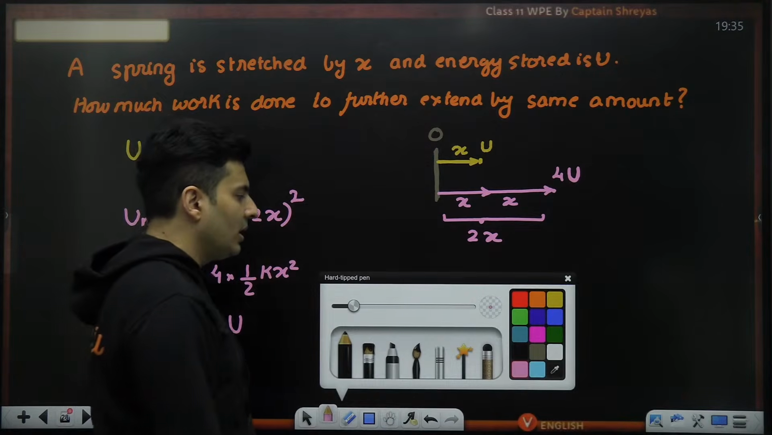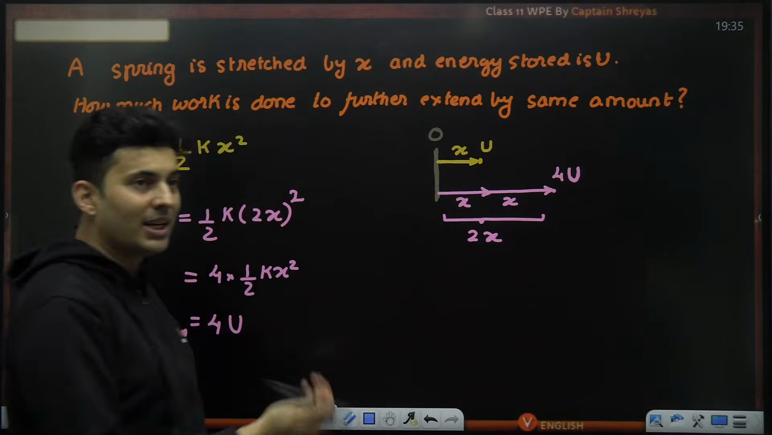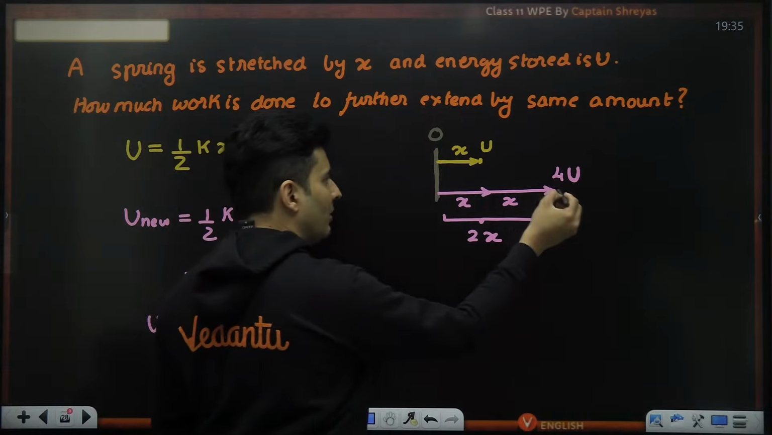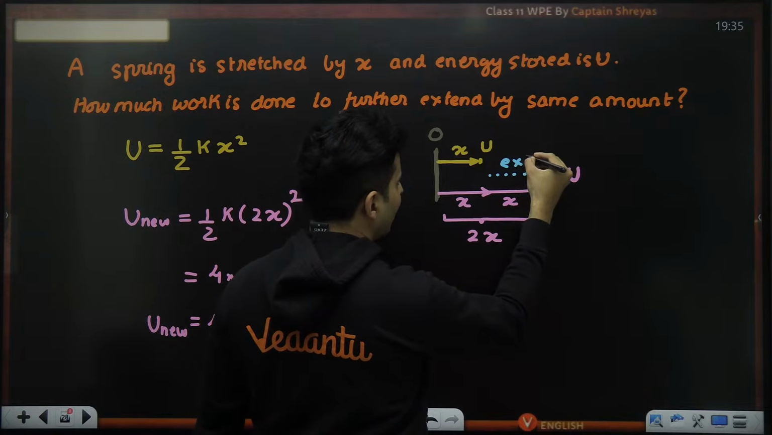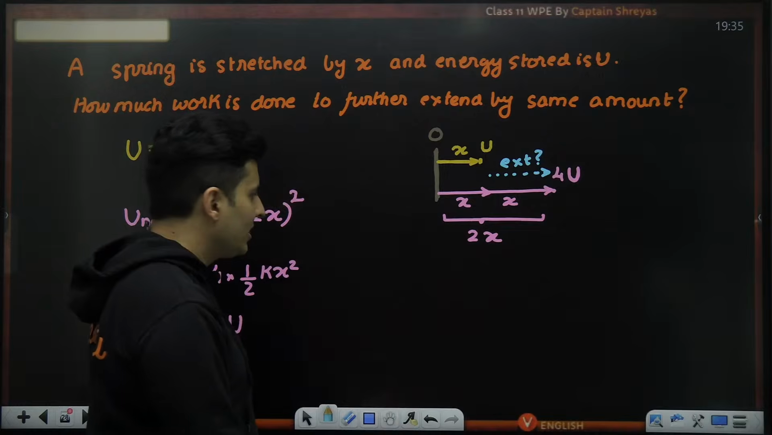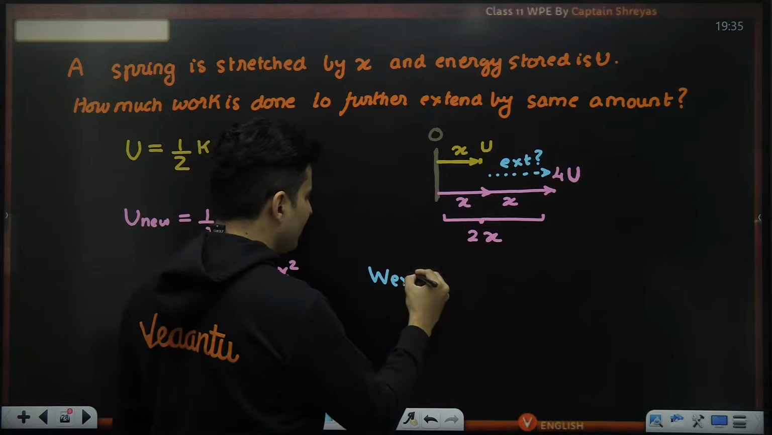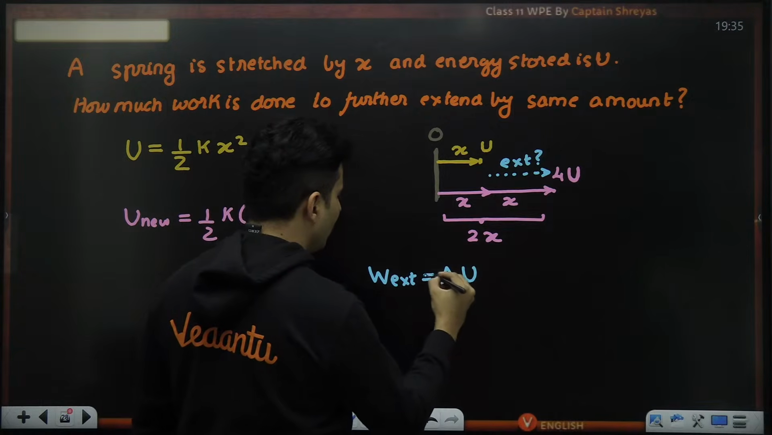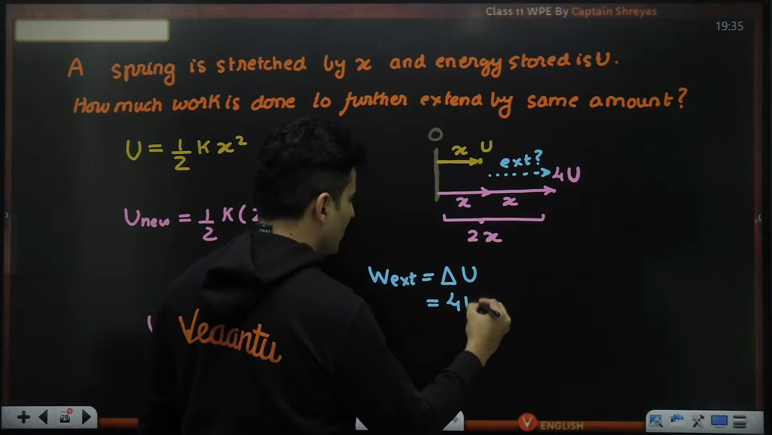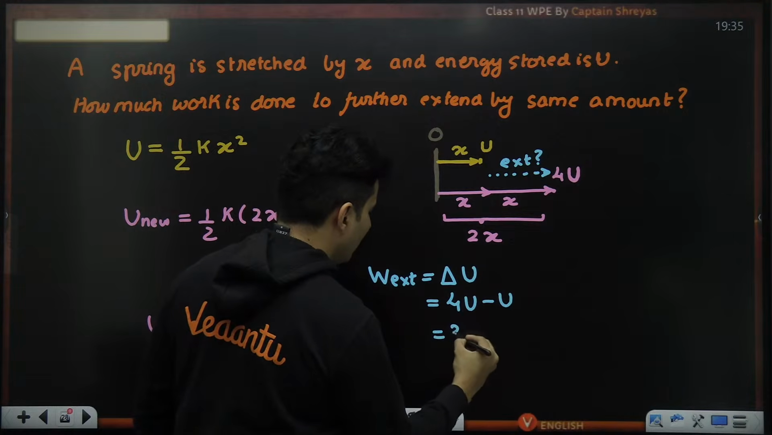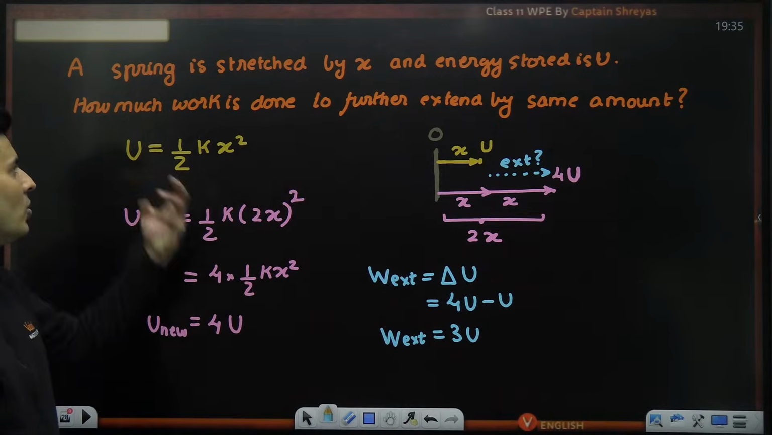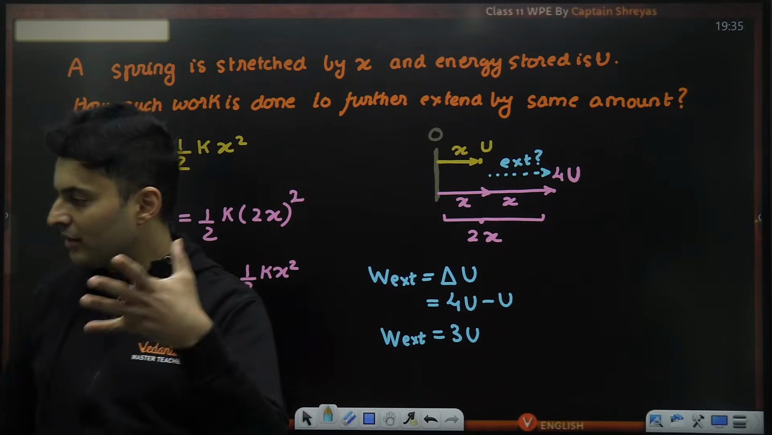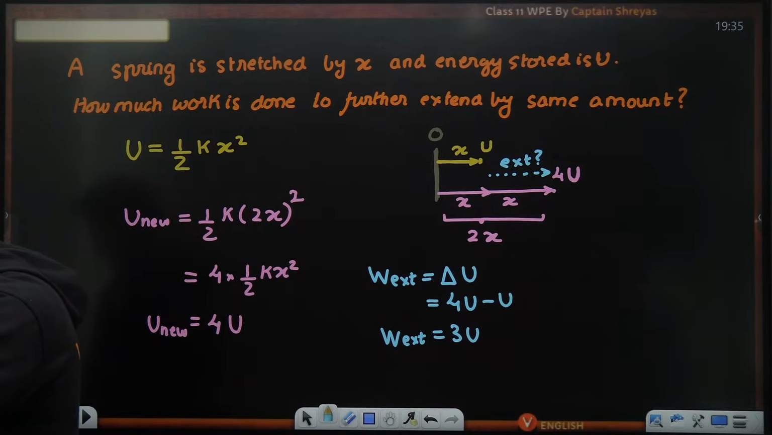Now the question is not how much energy is stored. The question is how much work is needed. If you change the energy from here to here, in this particular process, how much external work will be done? Logic says the work done by my external force is change in the potential energy, final, which is 4U, initial, which is U. So hence it will be 3U. So this is the external work done. 3U will be the answer. Is that clear? All right.